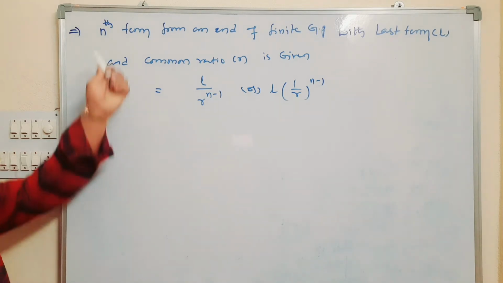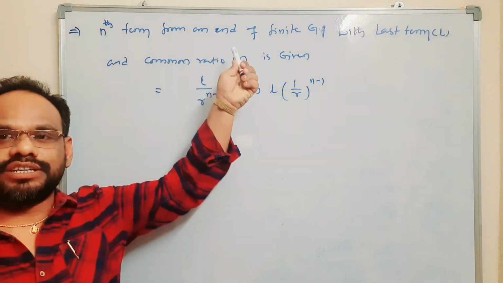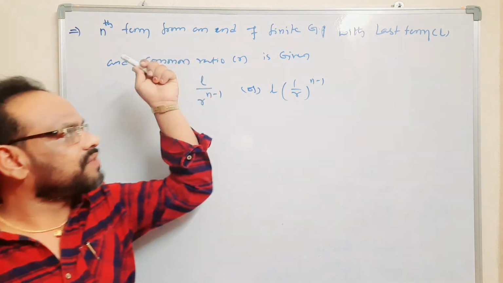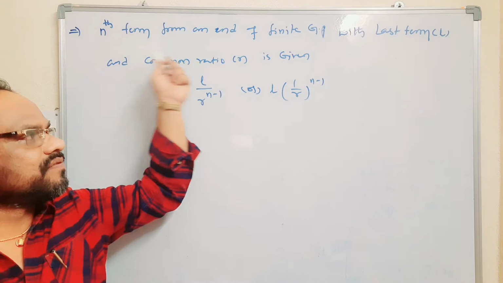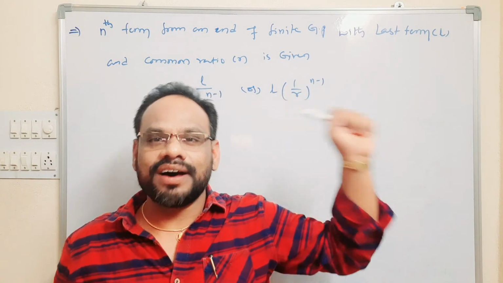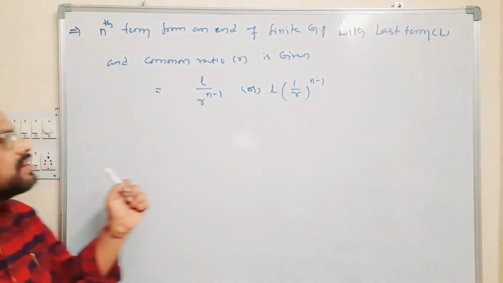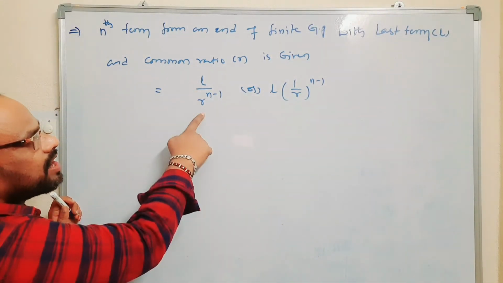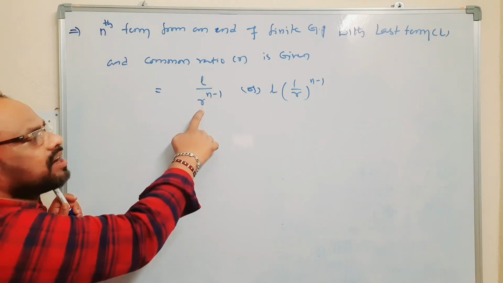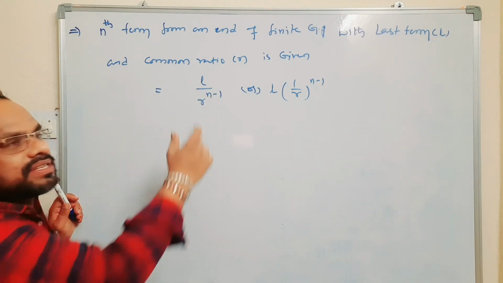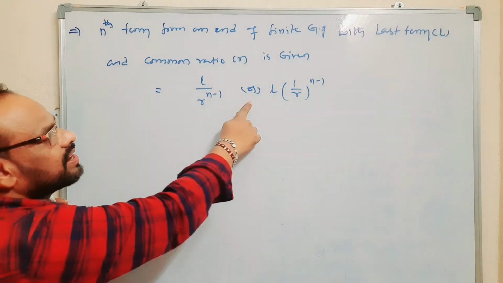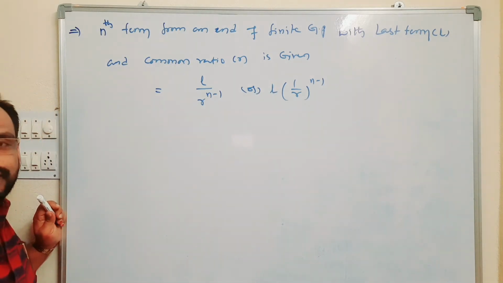Here L means the last term, R means the common ratio, and n means which term from the end we want.